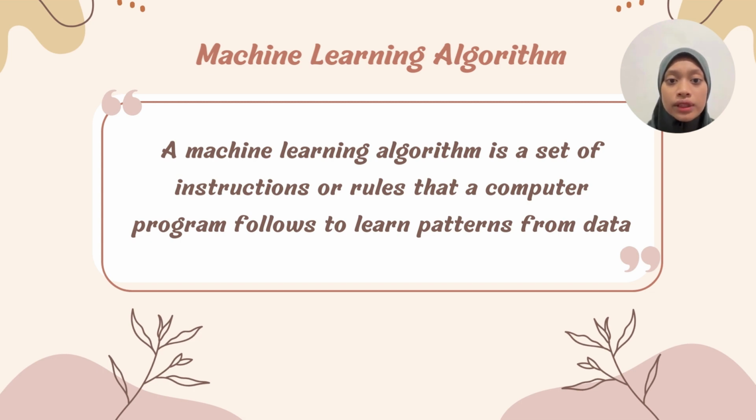Machine learning algorithms can also be categorized based on their specific application, such as natural language processing, computer vision, and recommendation systems. Machine learning algorithms can be categorized into three main types. The first one is supervised, the second one is unsupervised, and the third one is reinforcement.